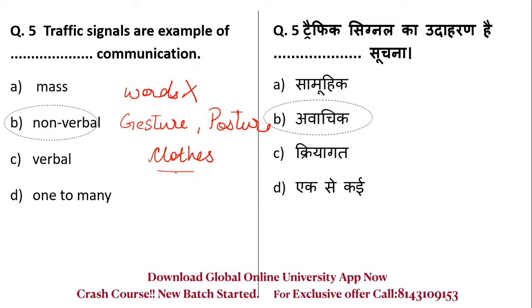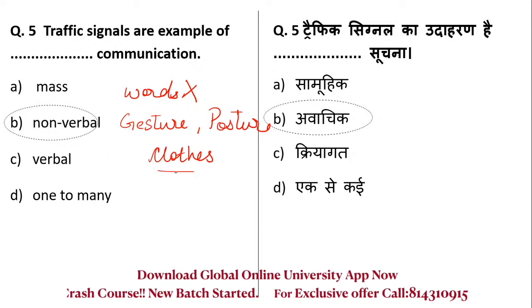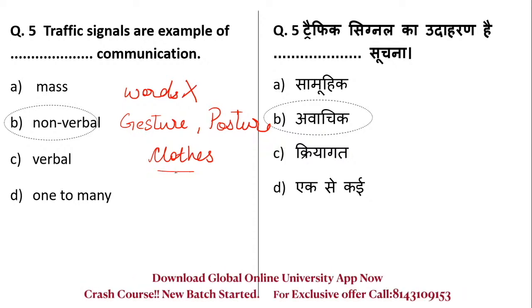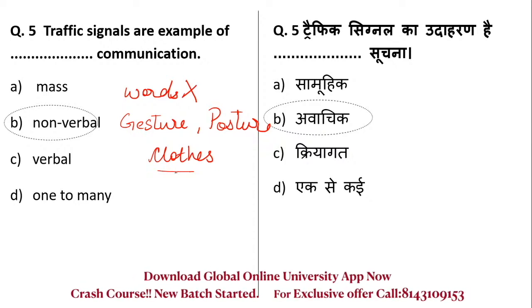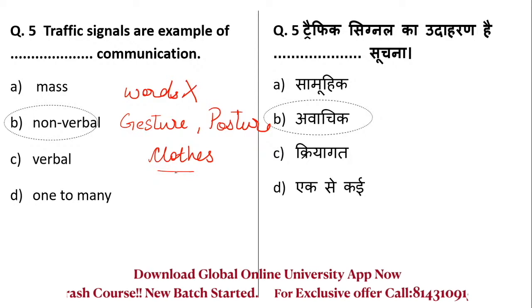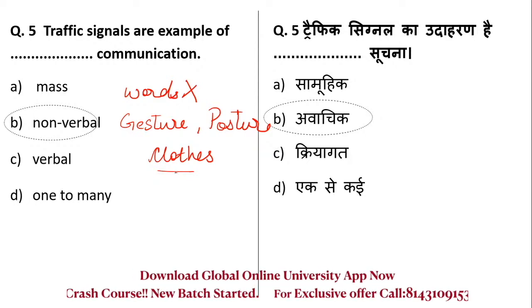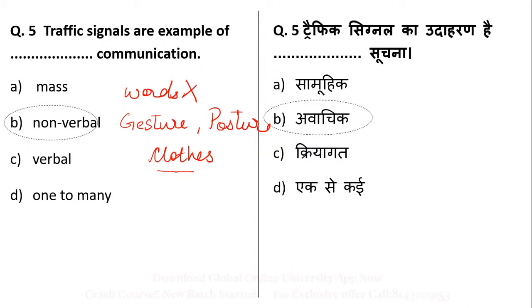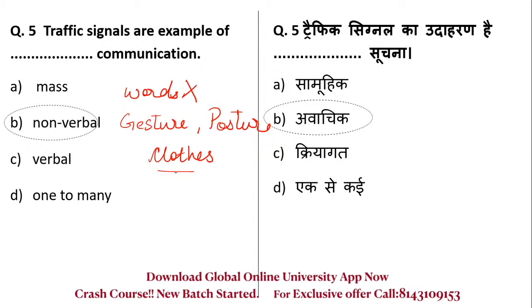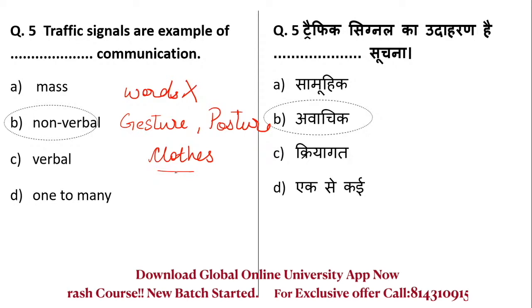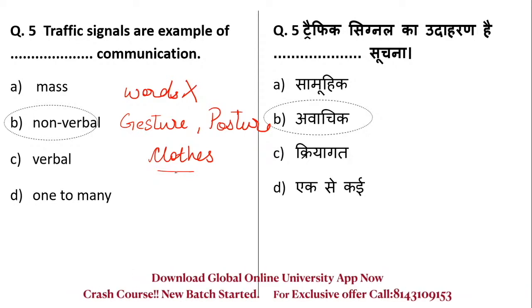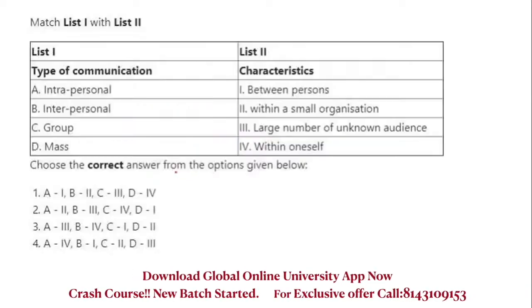And even if you do not come on time, that is also non-verbal communication. So there are different types of non-verbal communication, which are called paralanguage, kinesics, chronemics. These are different areas from where questions could be asked, so you should also know the various types of non-verbal communication.